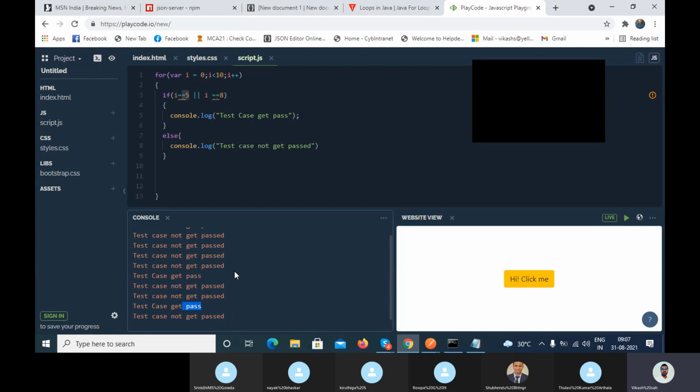Agree? But here we are using or, right? Let's try to understand. When i is equal to 5, then it will go to the if condition. If i is equal to 5, and here I have written the pipe symbol, that means it is the or condition, right? So if anyone gets matched. So is i equal to 5 or not? Here one gets matched, yes, so it will go inside and print this thing. When i is equal to 8, it will come to the if part and check whether i is equal to 8, any of them is 8 or not. Yes, so it will go inside.